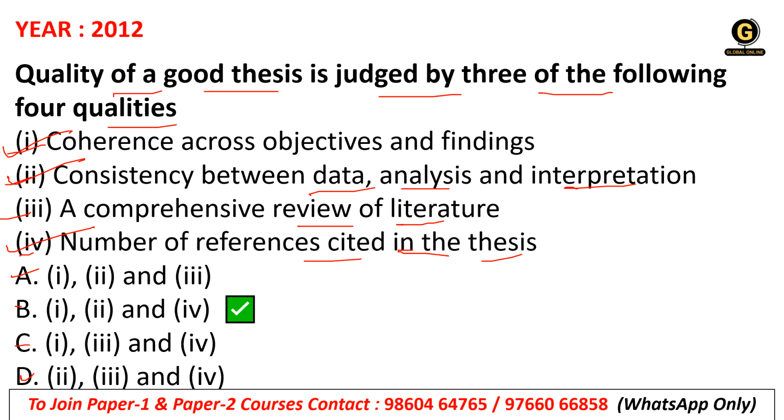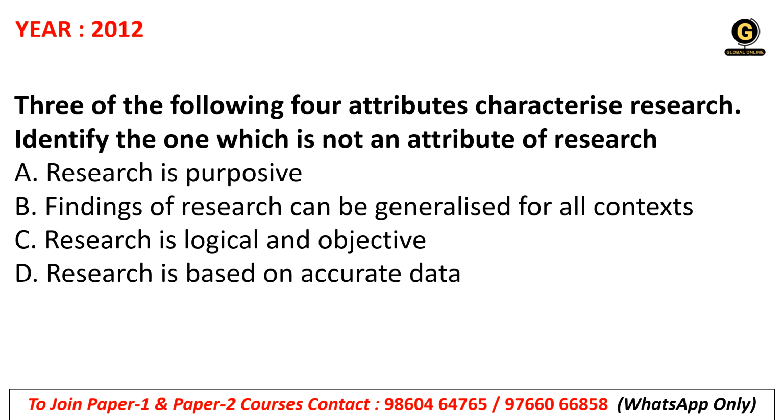The objective is the main part here, which directly tells you what is there in the thesis, and how deeply you have studied in the thesis, right? So objectives and findings, then your data analysis, interpretation, and references, these are the things which represent the thesis, whether it is good or not. Okay, next question is asking about three of the following four attributes characterize research.